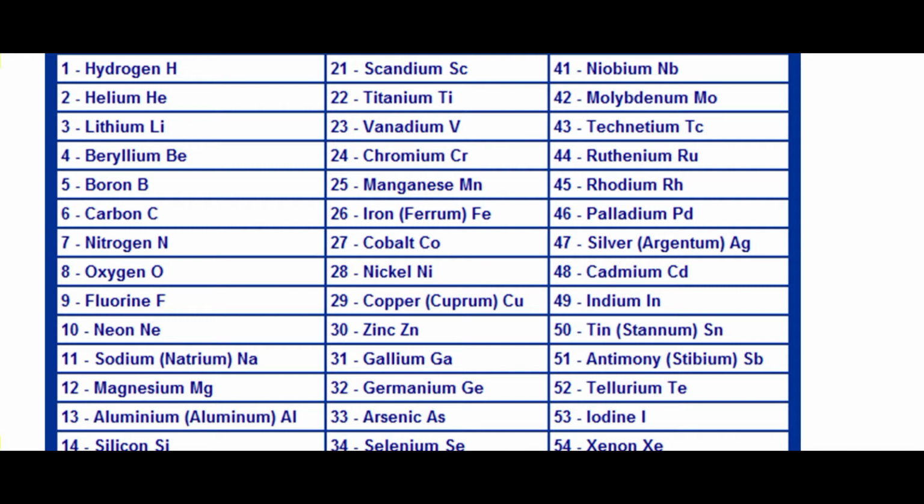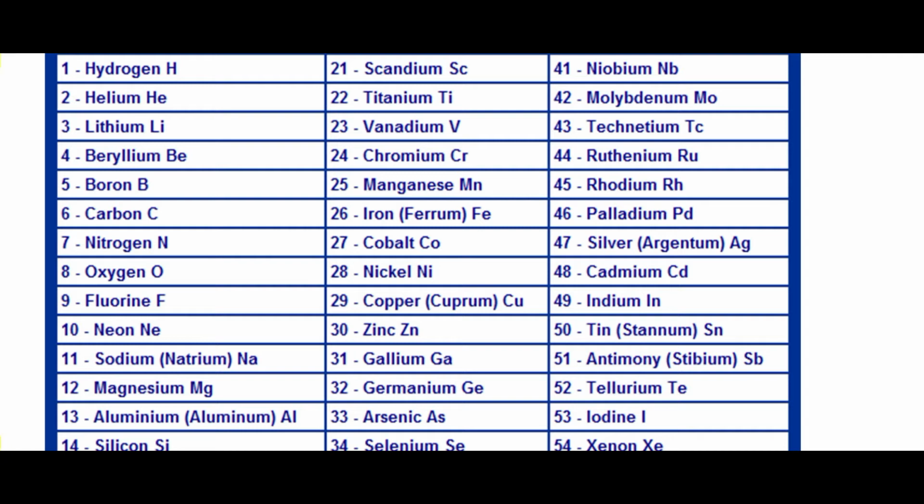That means 92 elements are natural, they are obtained in nature, and the remaining elements are prepared by the scientists in the lab. So there are altogether 118 elements, and those elements cannot be converted into a simpler substance by any physical or chemical process.